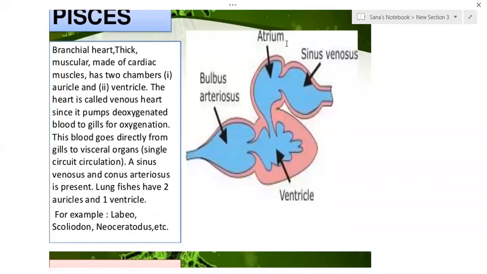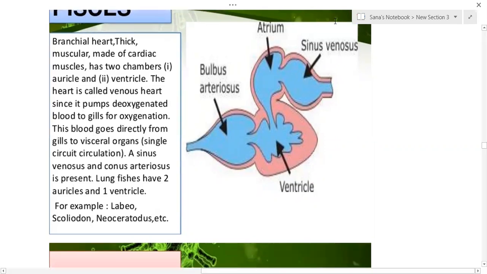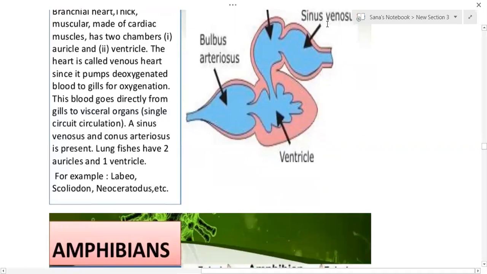This blood goes directly from the gills to the visceral organs. A sinus venosus and conus arteriosus are present. Lung fishes have two auricles and one ventricle, which is a little evolved form. All the other fishes have only two chambers.